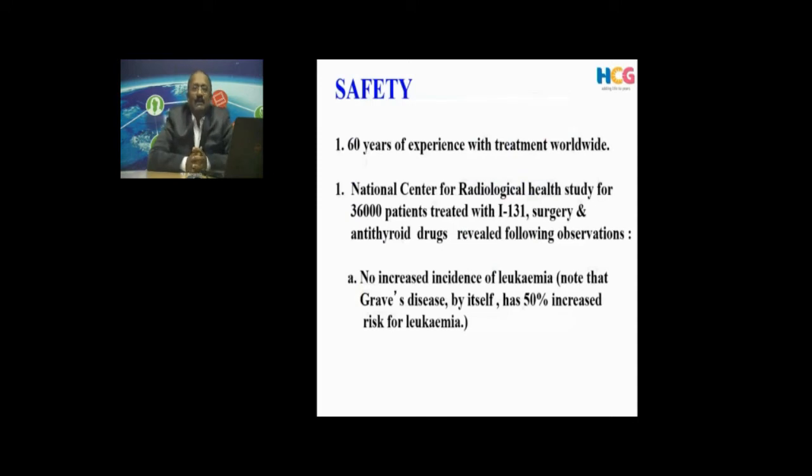Safety profile of iodine 131. There is almost 60, almost 70 years of worldwide experience. Earlier, there was a lot of confusion or misinformation in the general public and even among the medical fraternity that it will induce malignancy, and that only patients who are more than 40 should be treated. All these things are not true nowadays.